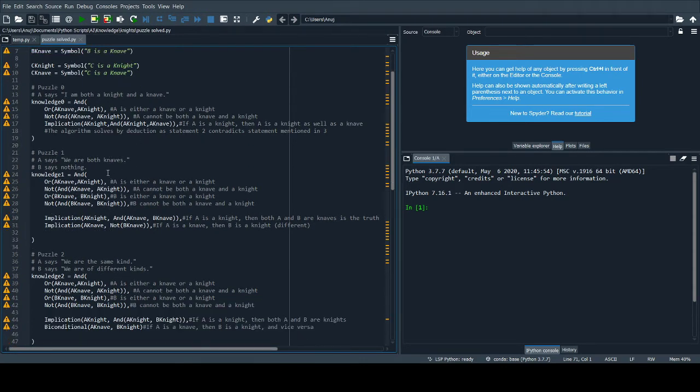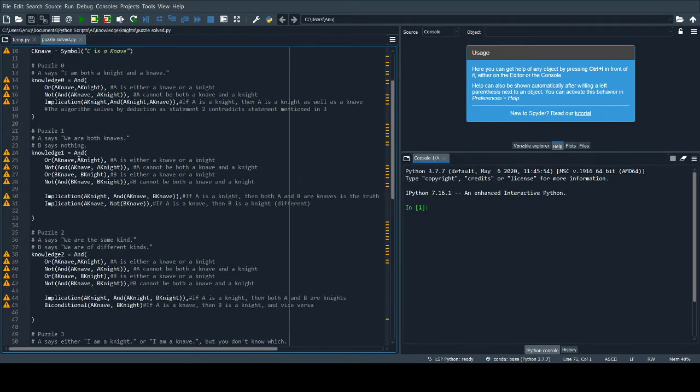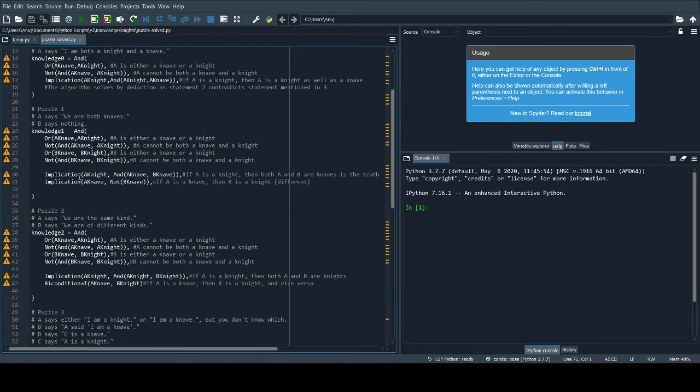The second puzzle, where A says "We are both knaves," we do the usual declarations where a person can be just a knave or a knight, not both. Then the second implication is that if A is a knight, then both A and B will be knaves, because that is what he says, we are both knaves. The other implication is that if A is a knave, then B will not be a knave, because A being a knave will always tell a lie.